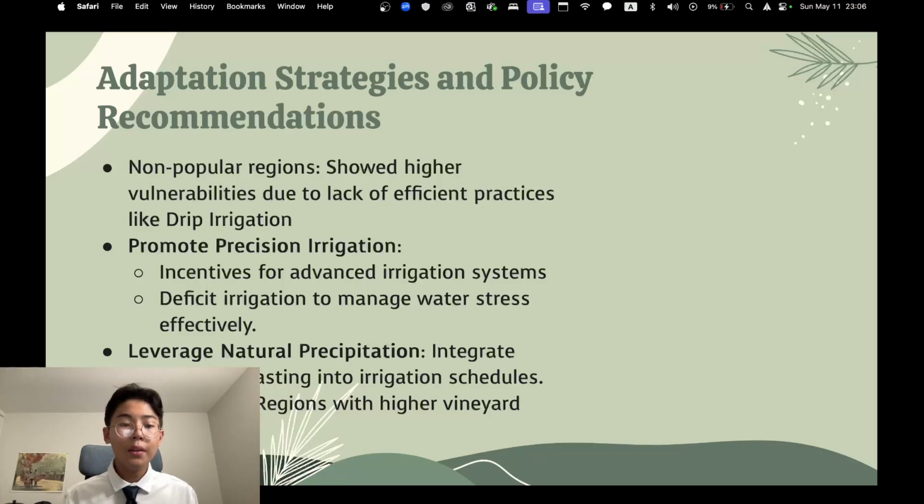We also need to leverage natural precipitation. We have seen that natural precipitation lowers the amount of water that we need to use, so preserving the water from rain is important. And finally, we need to focus on less developed areas in order to implement drip irrigation and other technologies faster, in order to foster vineyard concentrations and growth all across California.